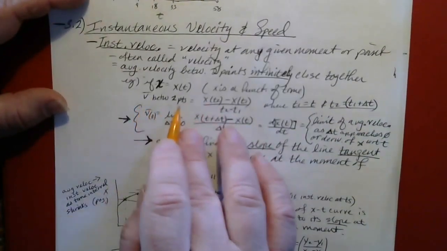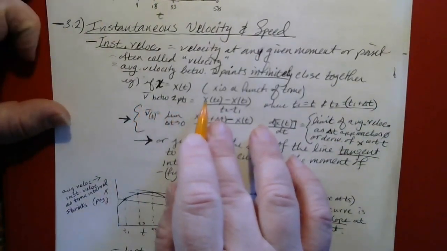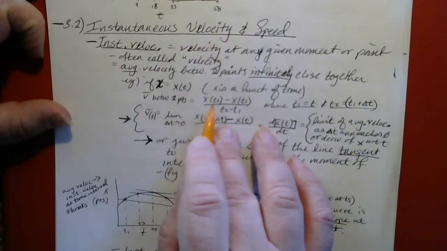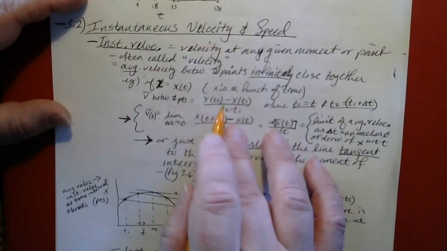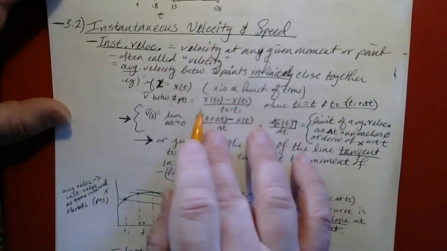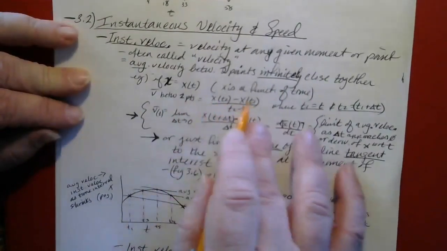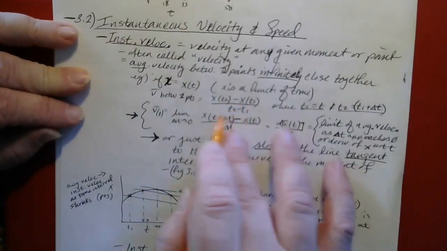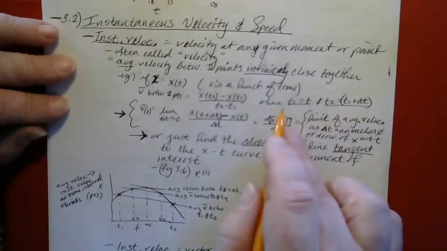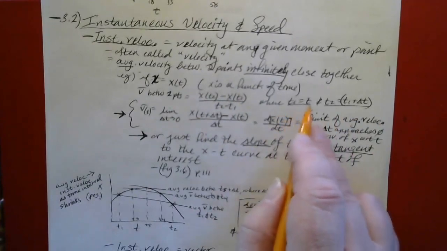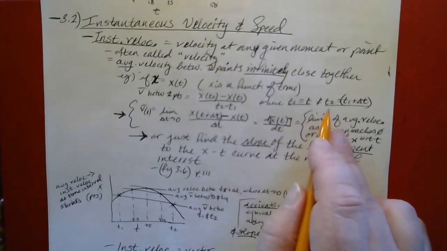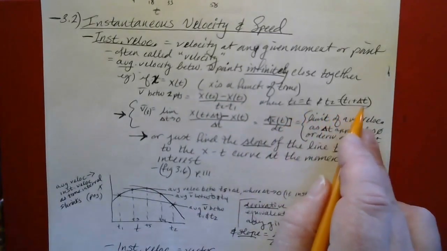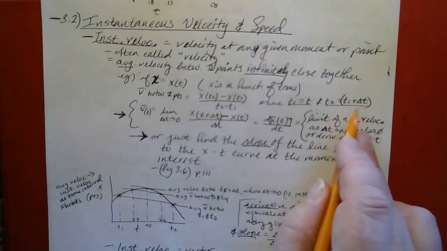The average velocity between 2 points would just be the position at time 2 minus the position at time 1, over time 2 minus time 1. That is the change in position over the change in time. And you can think of time 1 as just being the original time, and time 2 would be time 1 plus the change in time between time 1 and time 2.